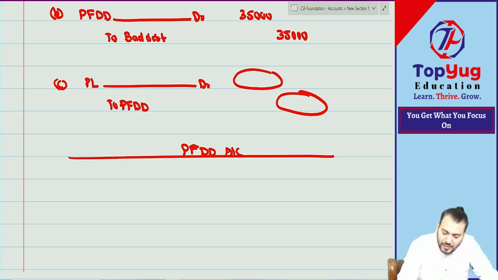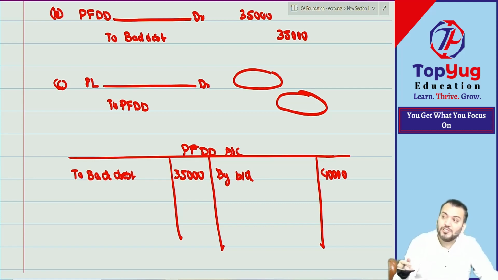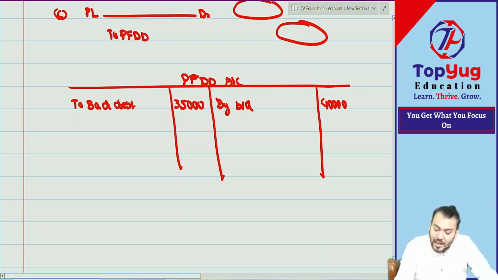But what is the opening balance? 40,000. What is the bad debt? Bad debt is 35,000. It means last year's surplus provision that was created will be used for the current year. Bolo yes or no? So first find out what?